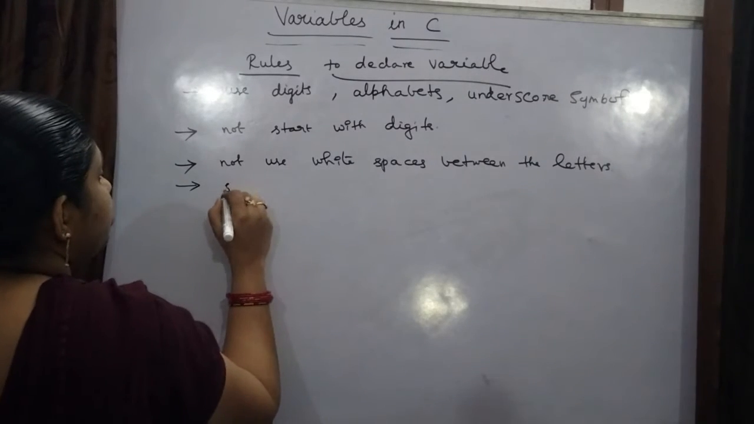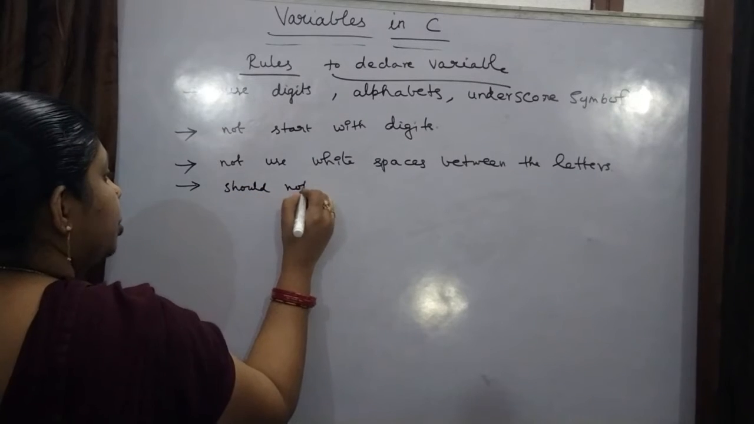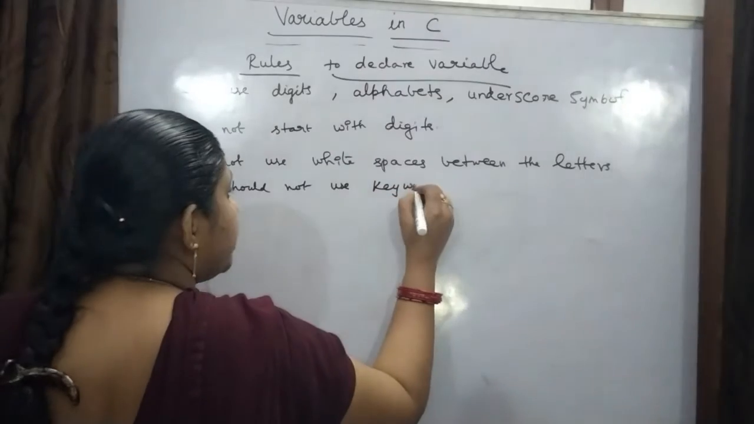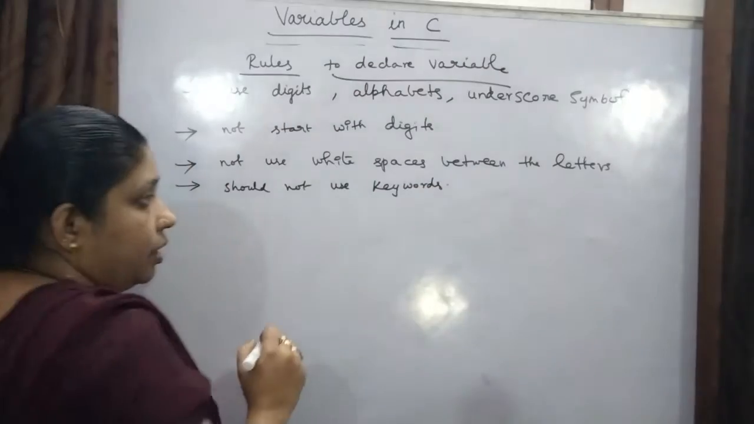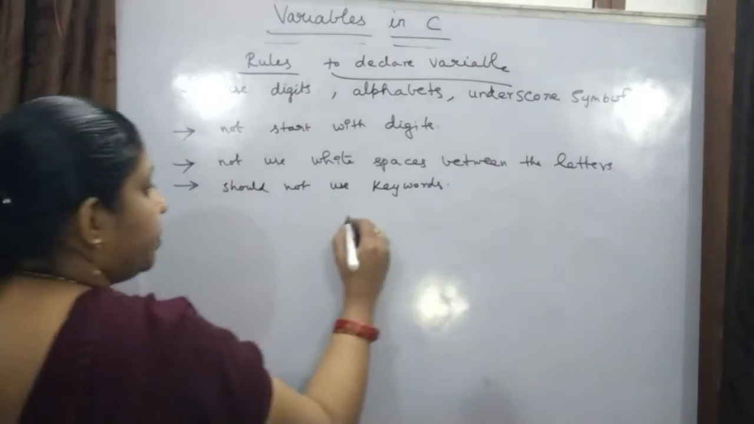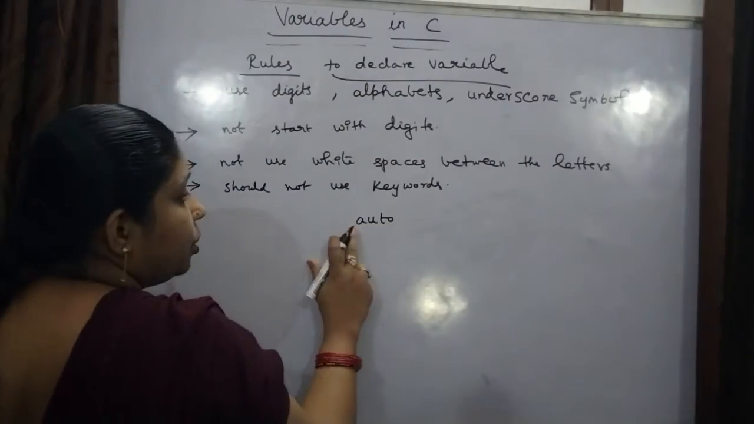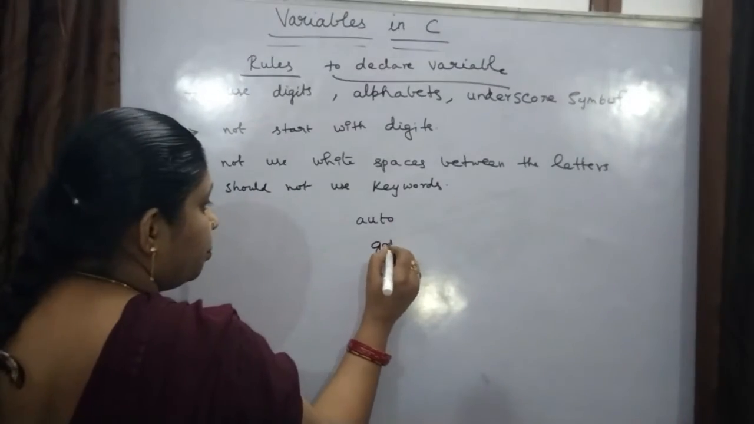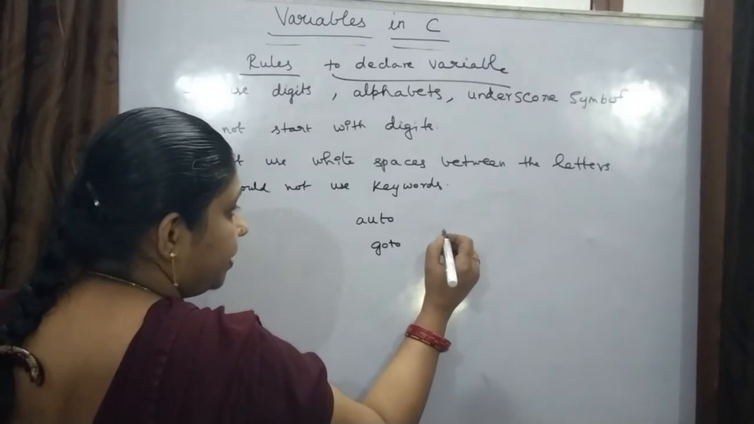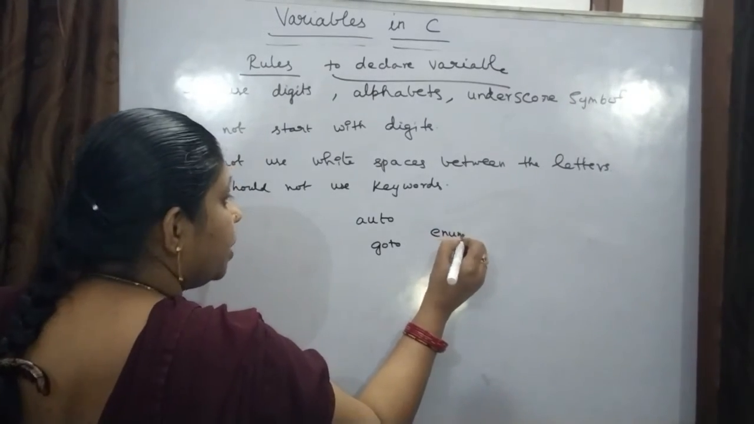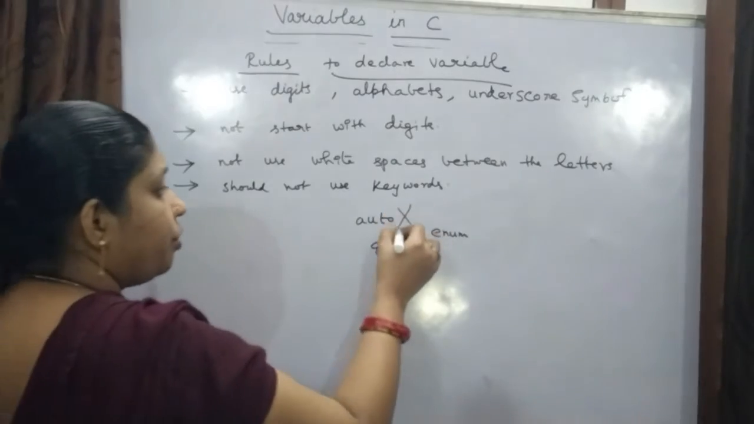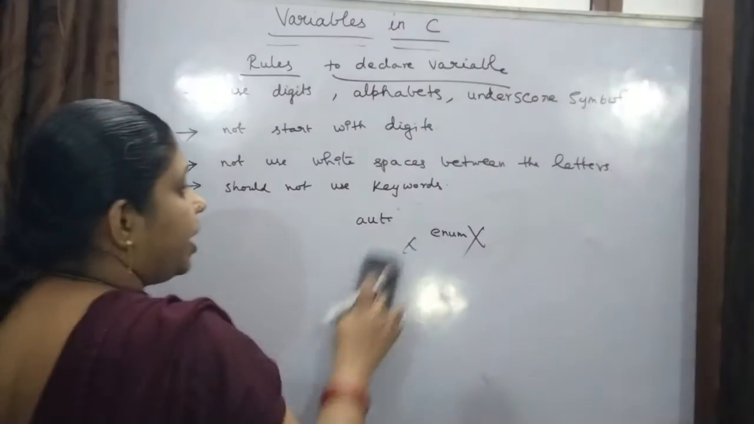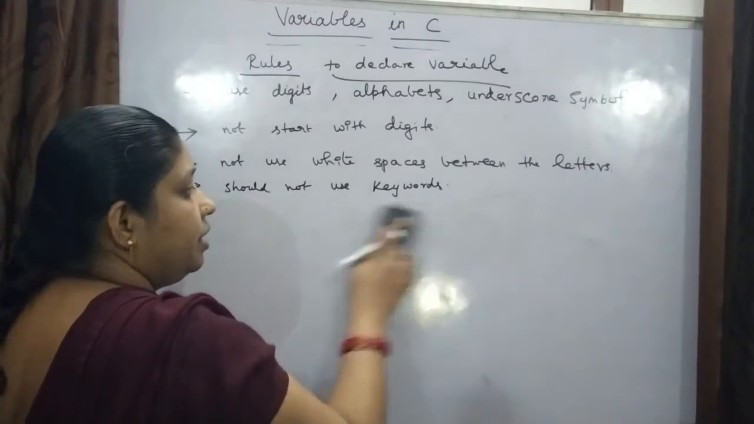No keywords. You should not use keywords. What are keywords? We have already discussed them in the previous classes. For example, one keyword is auto. You should not use this word as a variable name. Many others are there, goto, enum, and so on. Keywords are not used for declaring variables.